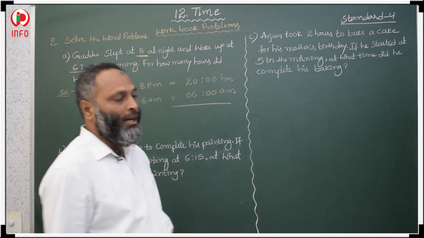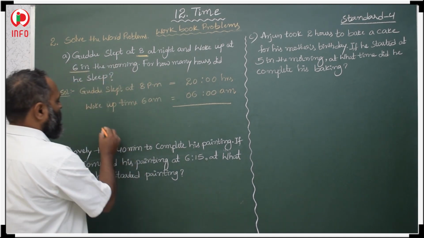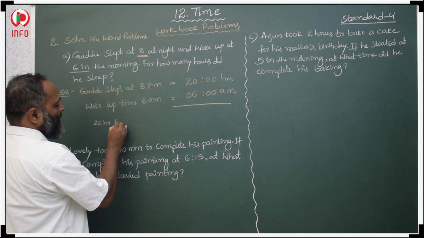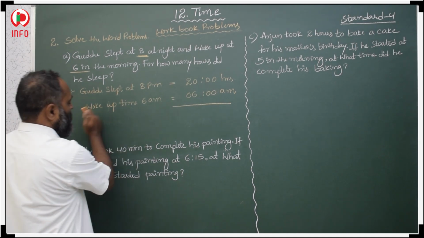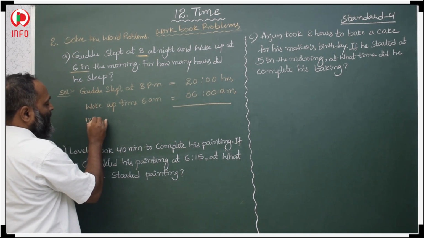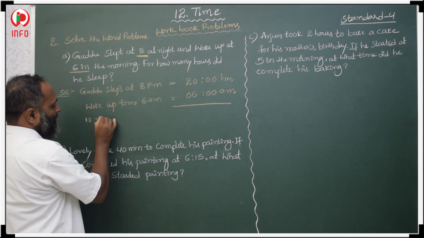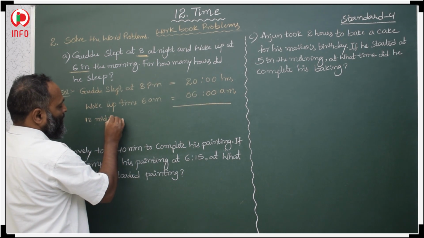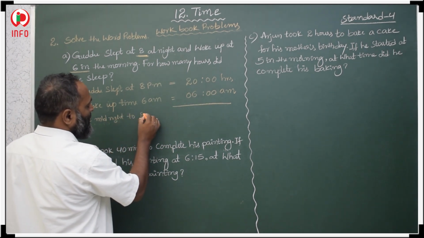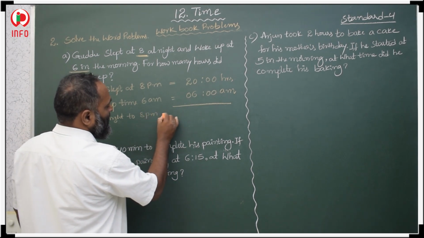Here is how to count with the 24-hour clock: 20 hours to 24 hours, midnight 12, that is 4 hours.